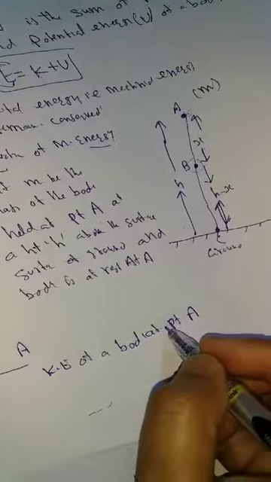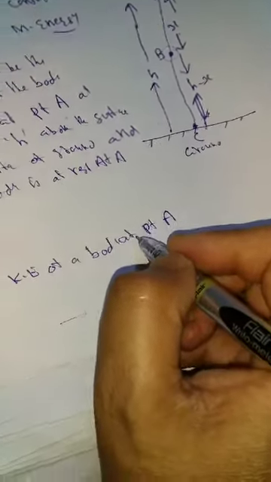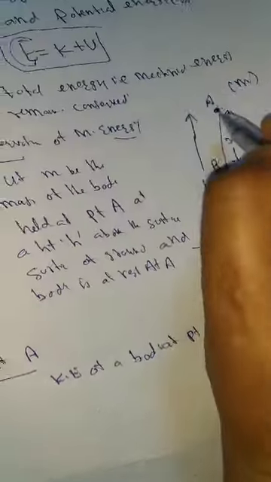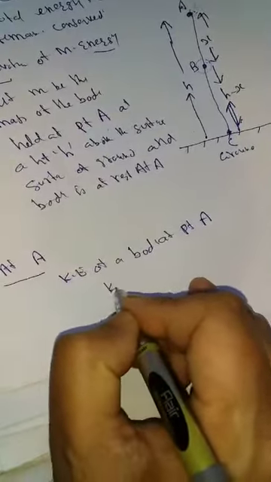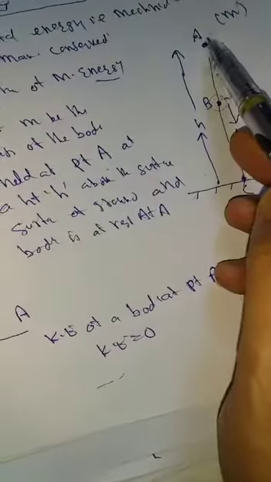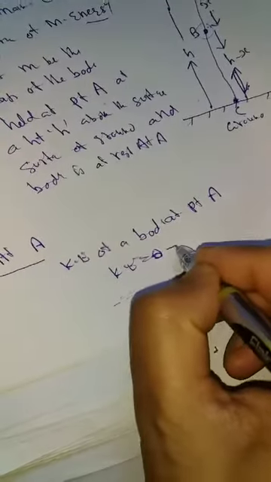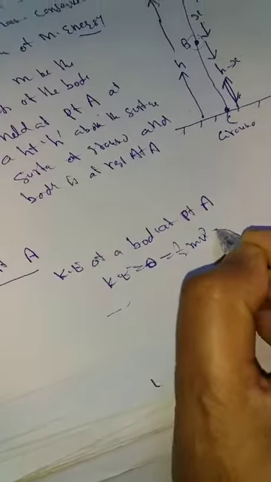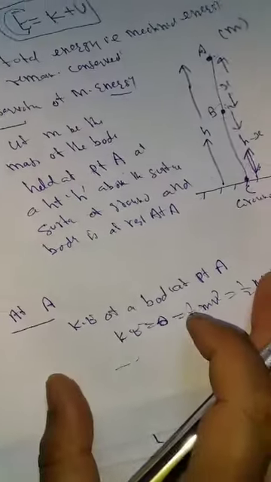We know that kinetic energy is the energy possessed by a body due to its state of motion. Kinetic energy is equal to 1/2 mv square, if you remember previous. But the body is at rest at point A. When the body is at rest, it does not have any velocity. Therefore, kinetic energy at point A is equal to 0. Because the body is having a mass, but it does not have any velocity. Or we can write simply 1/2 mv square is 1/2 m into 0 square, that is equal to 0.